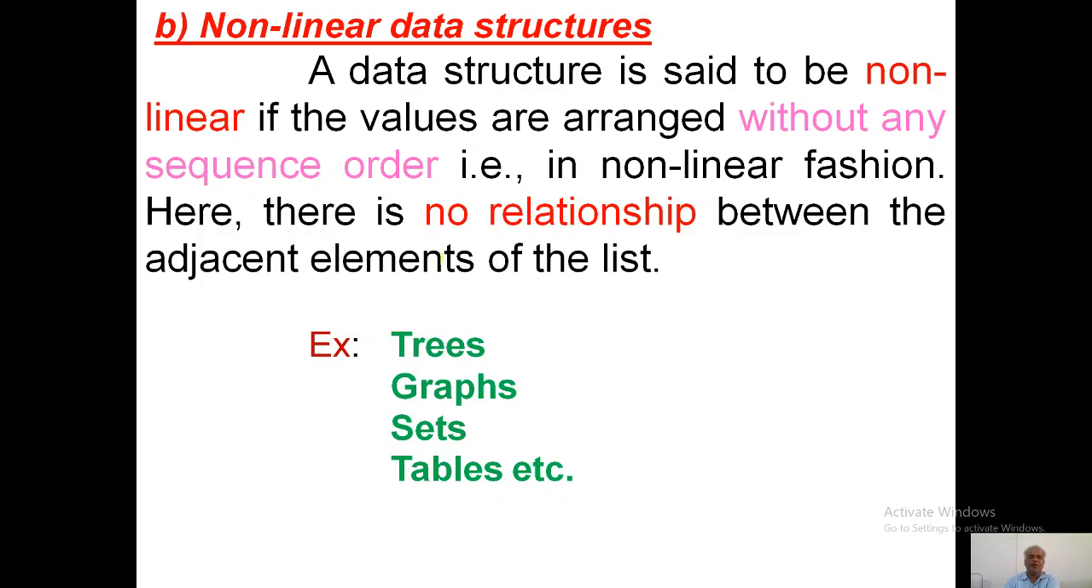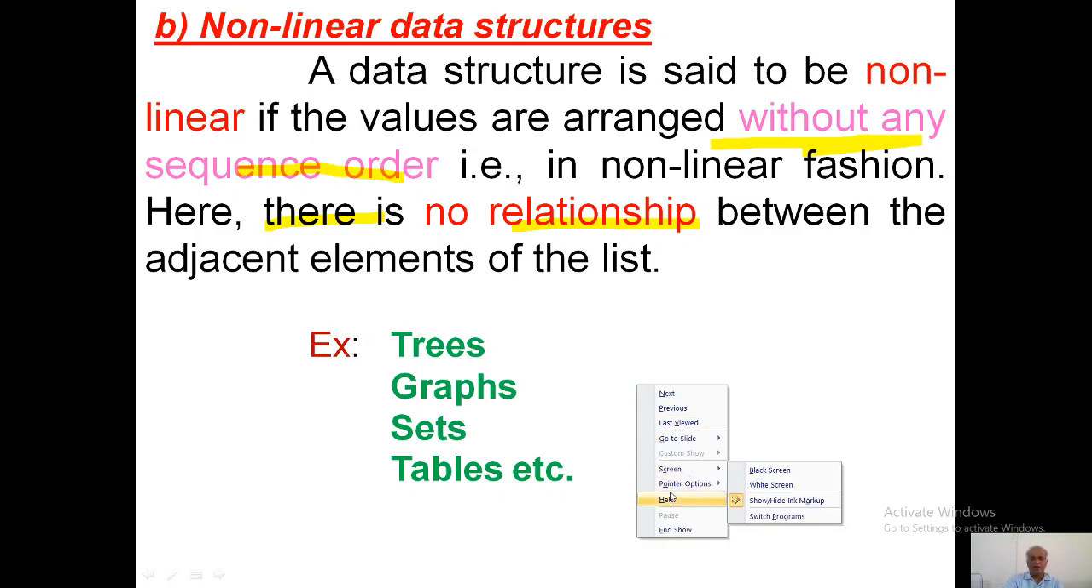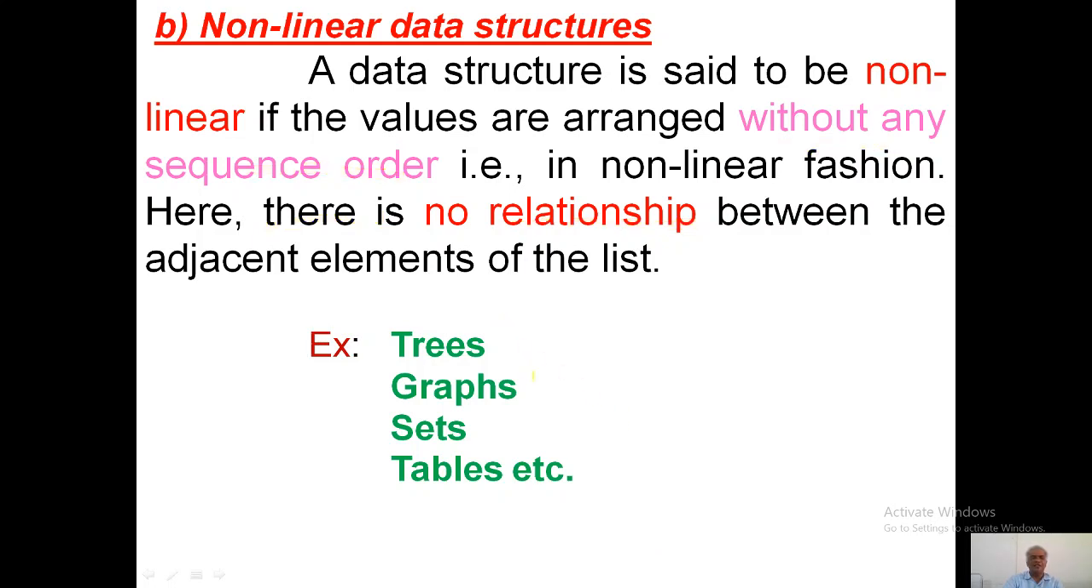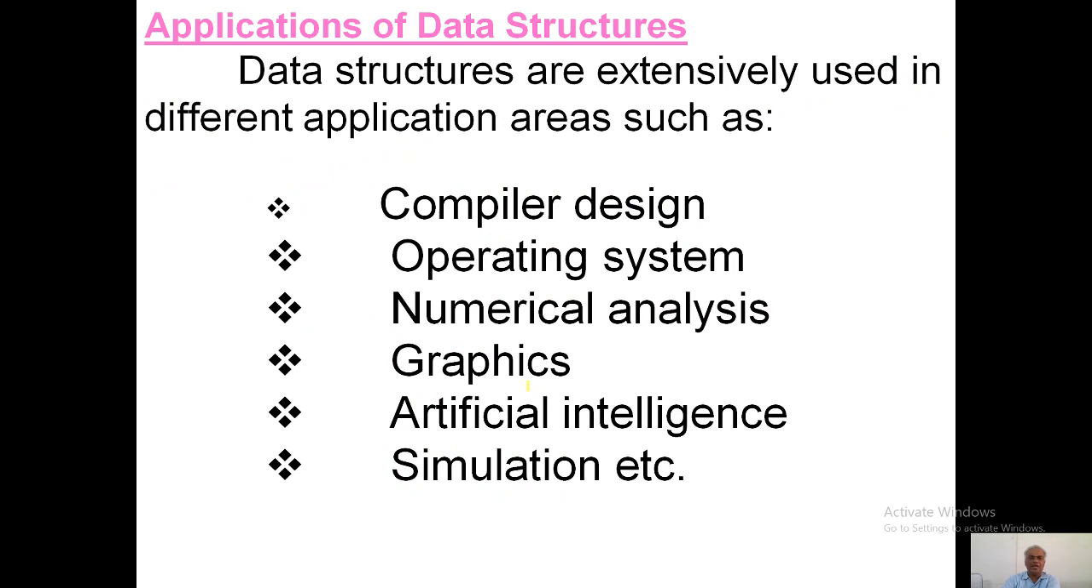Next one is non-linear data structures. A data structure is said to be non-linear if the values are arranged without any sequence order. Here there is no relationship between the adjacent elements, whereas in a linear data structure, there is a relationship between adjacent data elements. The examples are trees, graphs, sets, tables.